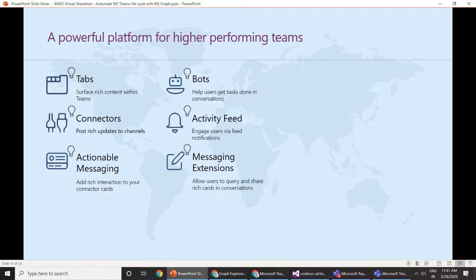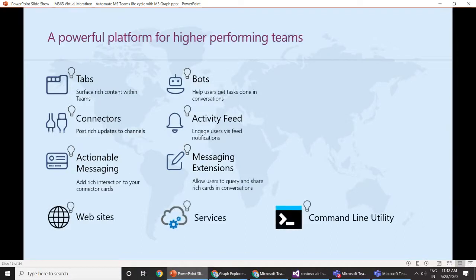So this Microsoft Graph API can be used with all of these other extensibility points. So you can have a tab that calls Microsoft Graph APIs, or you can have a bot that calls Microsoft Graph APIs, or even a connector that calls the Graph APIs, and we can extend it with all of the other extensibility points.